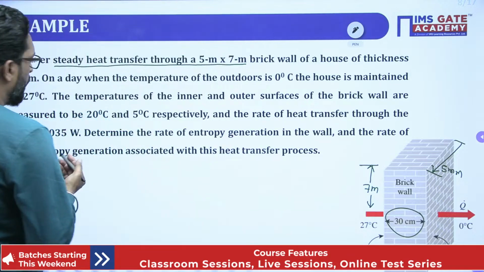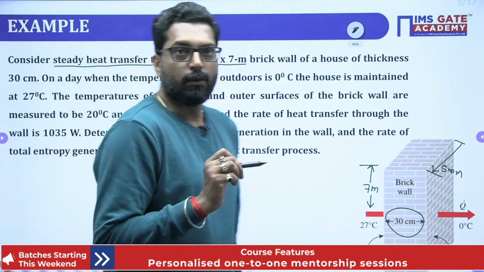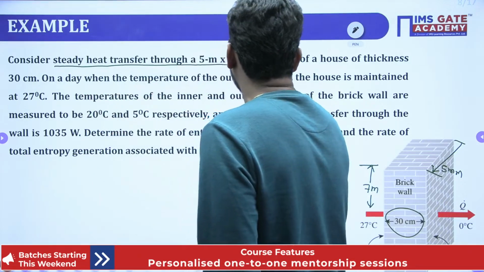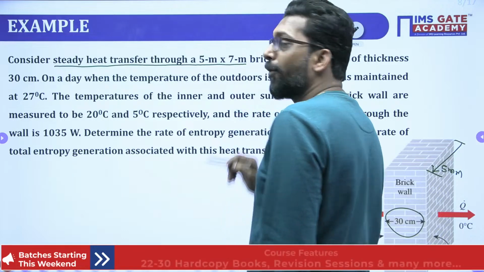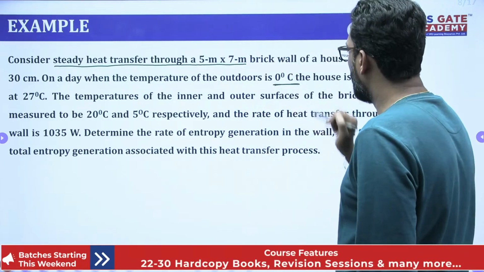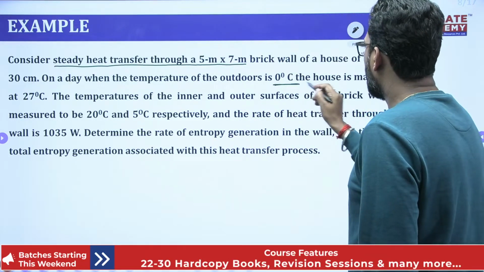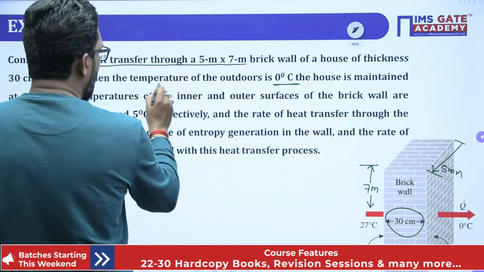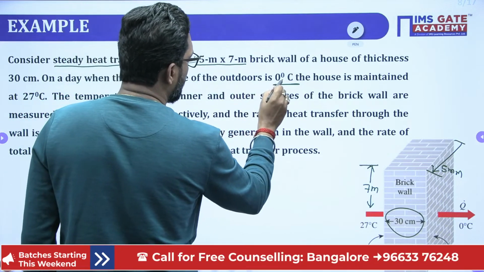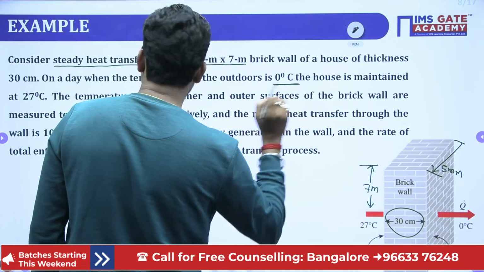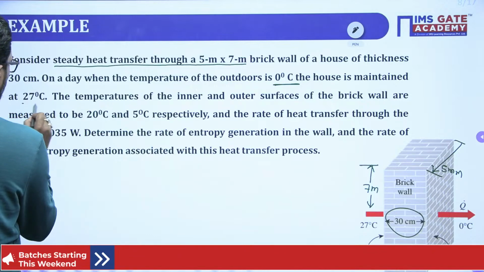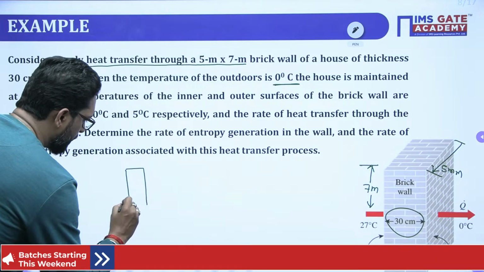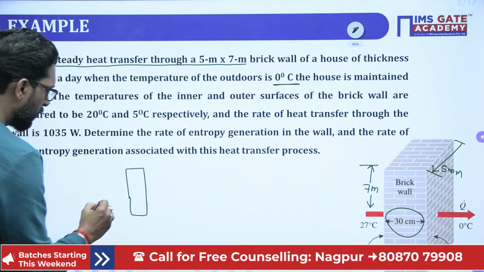Now, there is an experiment that will start. What is the experiment? One day, the temperature outside, very important, is 0 degree centigrade. So one day the temperature outside the house is 0 degree. The house is maintained at 27 degree. That means if this is your bricks wall, this is your room.